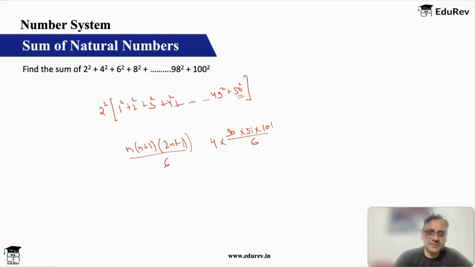Okay, so I'll not simplify this. This is your answer, right? So very simple. Okay, so you can have a question on cube of natural numbers, square of natural numbers, and natural numbers. You know the method in each case and accordingly this can be solved.